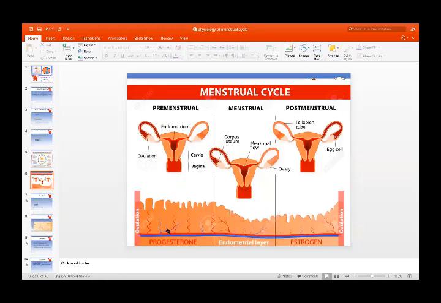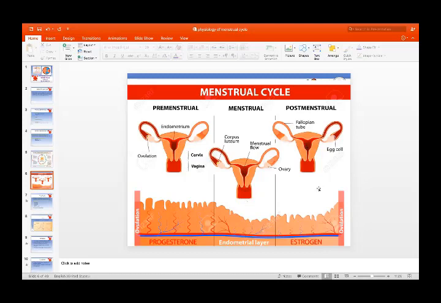This picture shows the premenstrual period in which, under the effect of progesterone, that is the luteal phase, there is proliferative endometrium along with secretory changes. During menstruation, when there is withdrawal of the hormones, estrogen and progesterone, it leads to endometrial shedding, that is menstruation. So there will be shedding of the endometrium along with the blood.